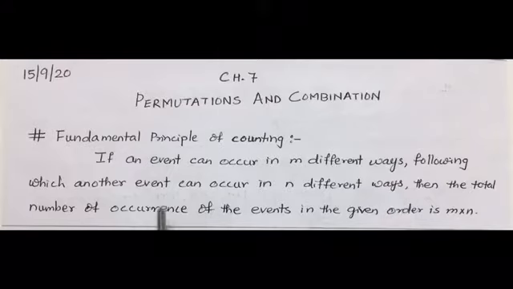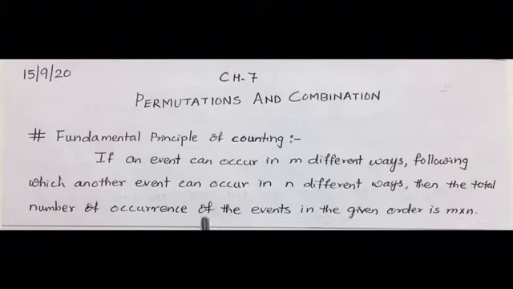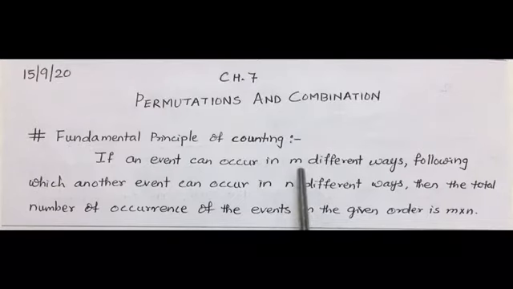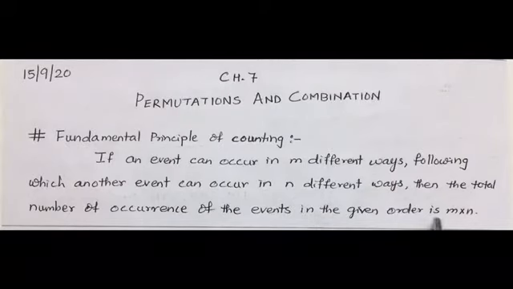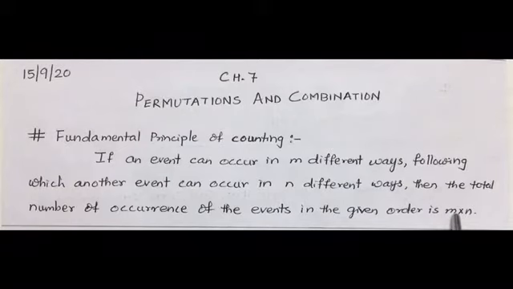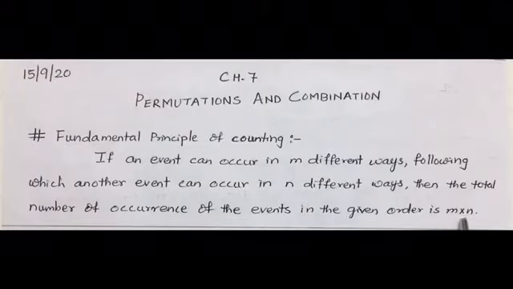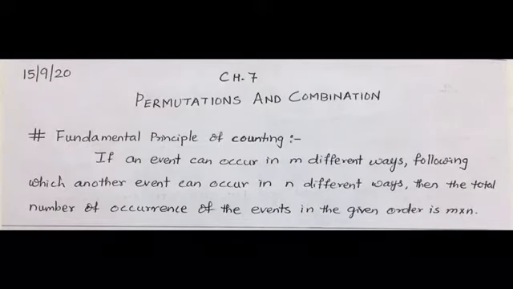So this becomes the fundamental principle of counting. That is, if one event is occurring in 4 different ways, and another event followed by this event occurs in 3 different ways, then the total number of ways the events occur will be 4 into 3, that is 12 different ways.